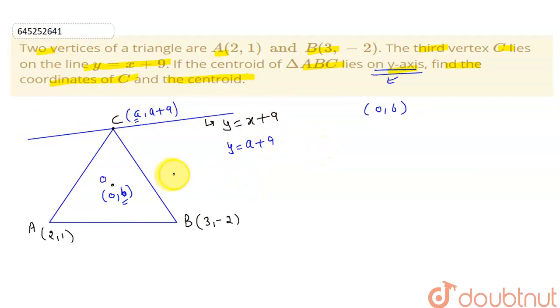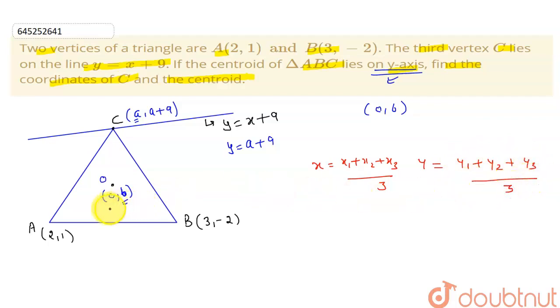The coordinates of the centroid x, y are given by x equal to (x1 plus x2 plus x3) divided by 3, and the y coordinate of the centroid is (y1 plus y2 plus y3) divided by 3.